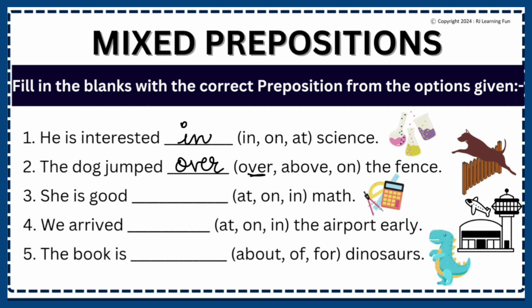She is good. You are good at something. She is good at maths. We arrived dash the airport early. So we arrived at the airport. The book is dash the dinosaur. The book is about dinosaurs. Not of, not for, it is about.